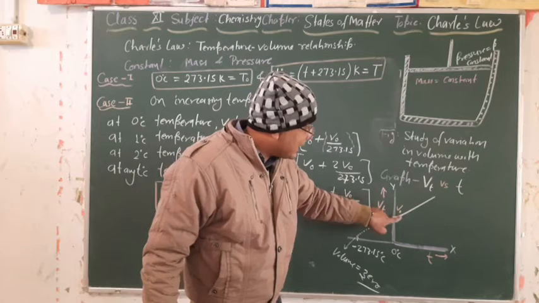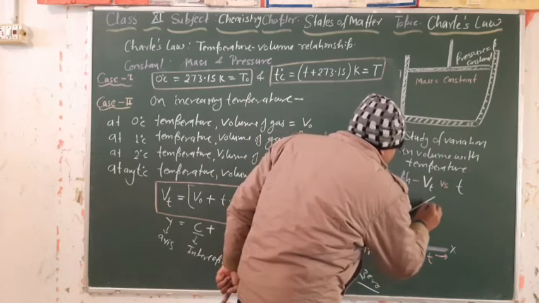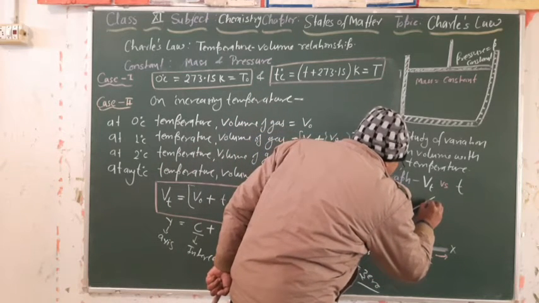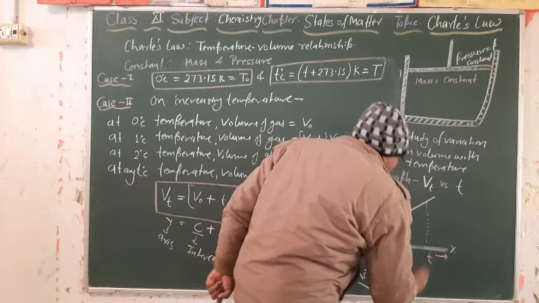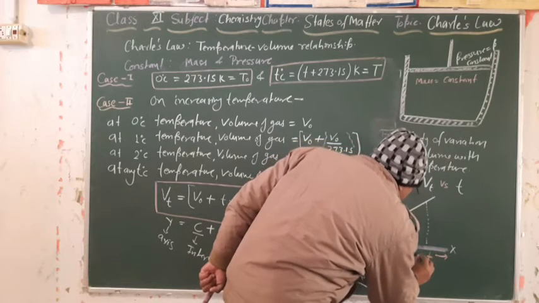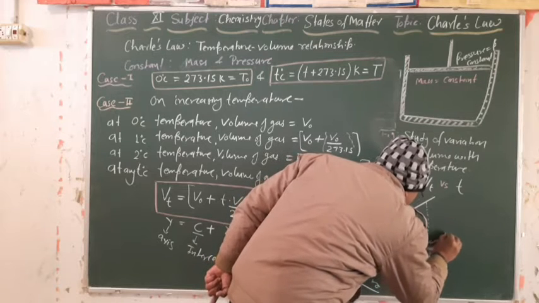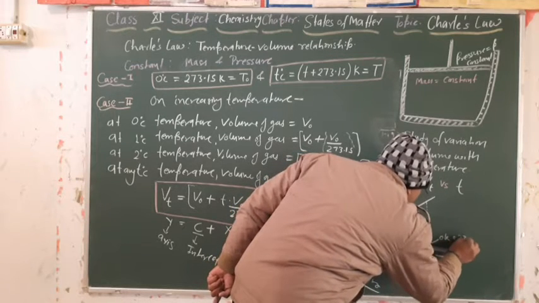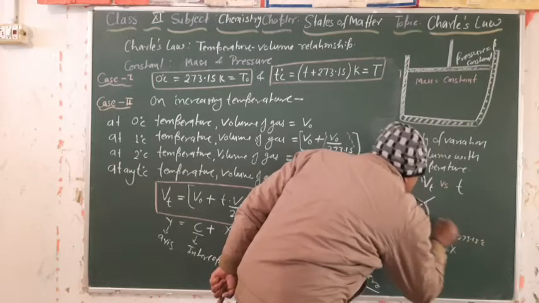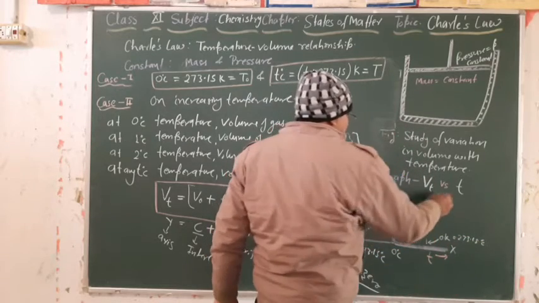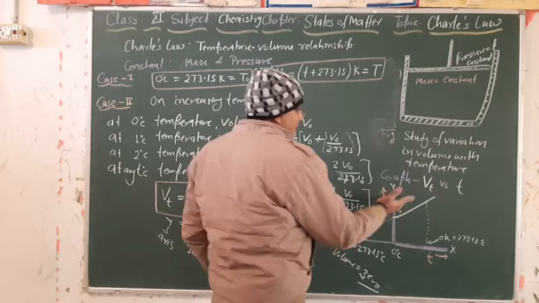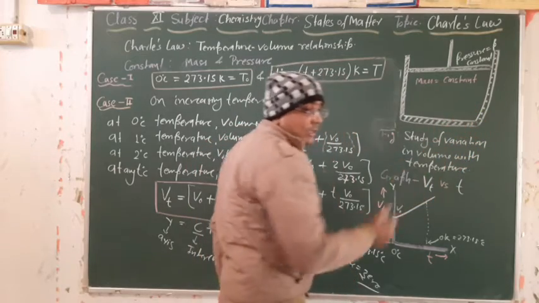When we continue increasing the temperature, at any point the volume will be this. Keep on increasing temperature and the volume of the gas will keep on increasing.